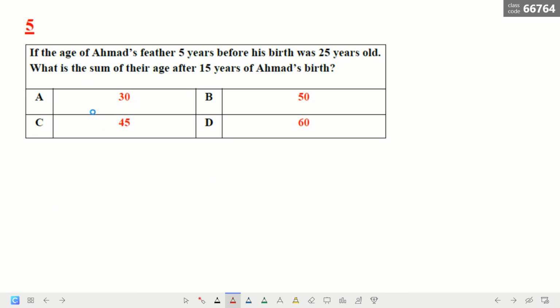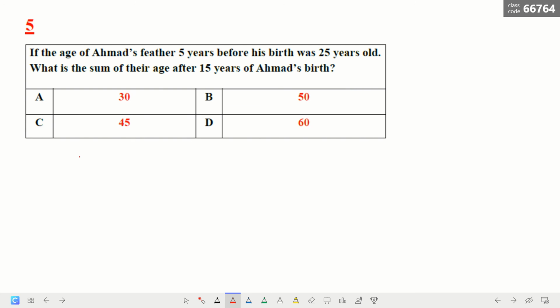The last question: if Ahmad's father was 25 years old 5 years before his birth, what is the sum of their ages 15 years after Ahmad's birth?